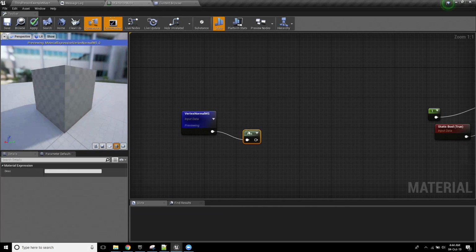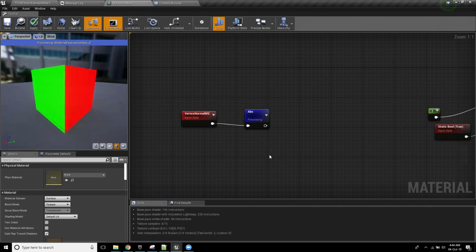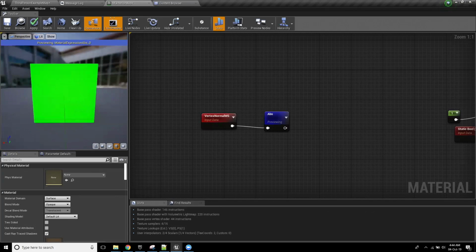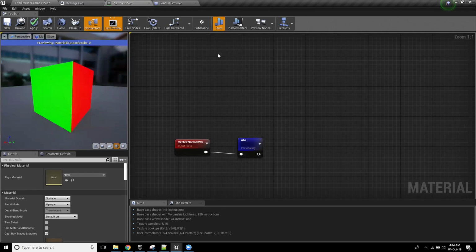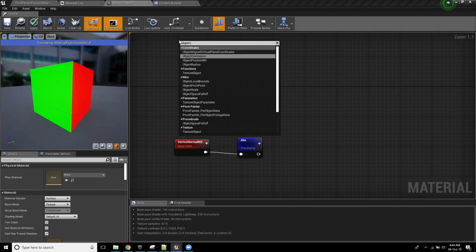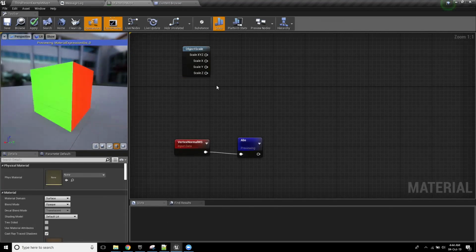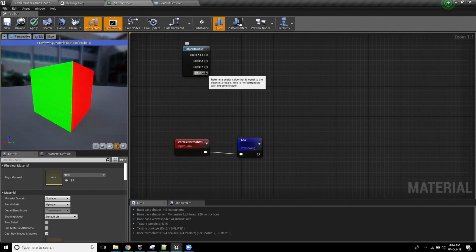But if I put an abs function, what an abs function does is any value that would typically go into a negative now becomes positive. It's like the most optimistic node. So a value of -1 now just becomes a value of 1, but a value of 1 stays a value of 1. By getting this, we're able to use it as the way of blending between the sizes. And you're probably like, all right, but how do we get the sizes? That's actually super easy, because you can literally call Object Scale as a node, which gets you the X scale, Y scale, and Z scale of the asset itself.